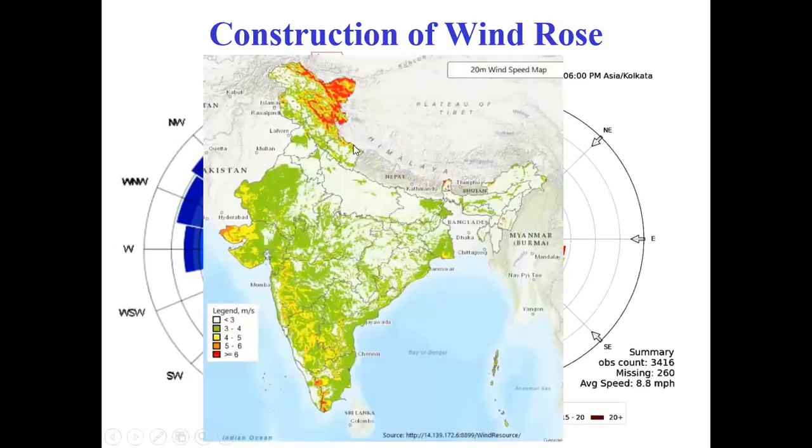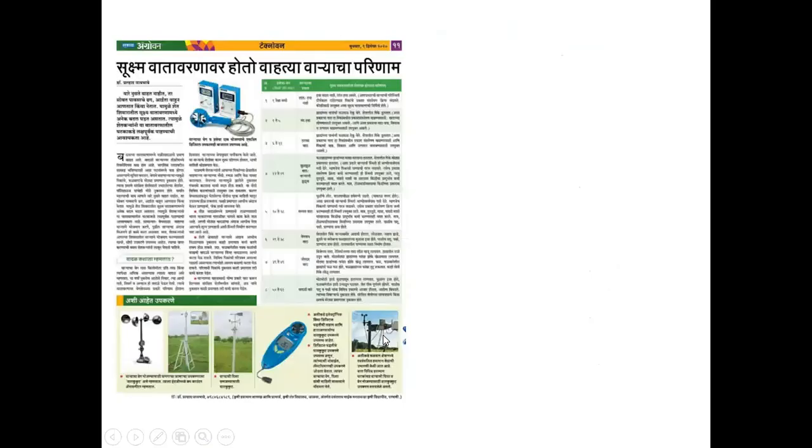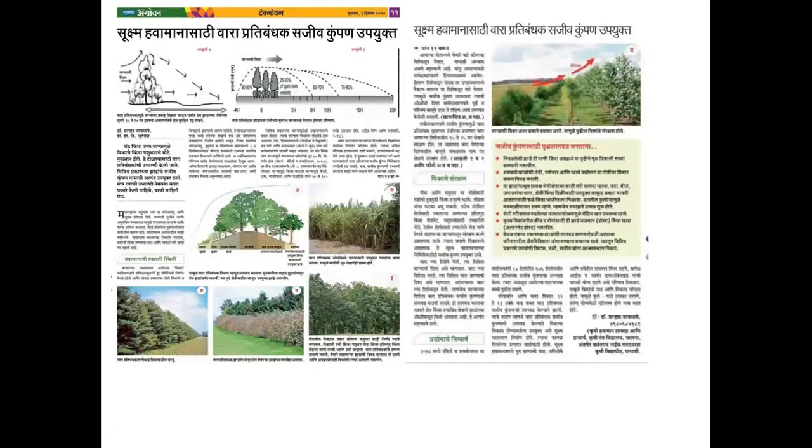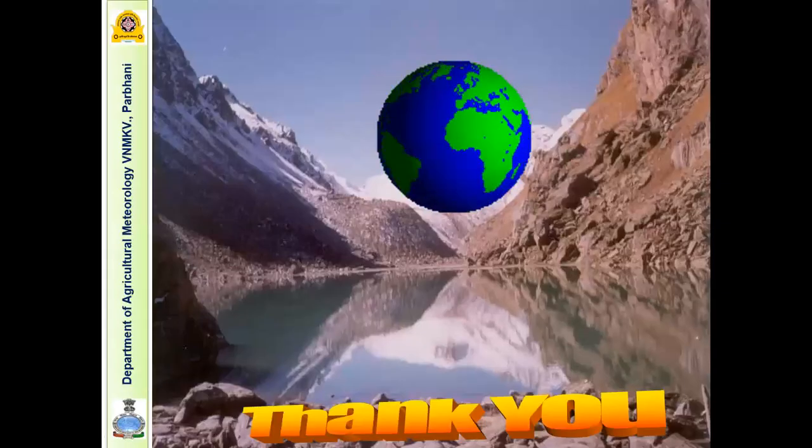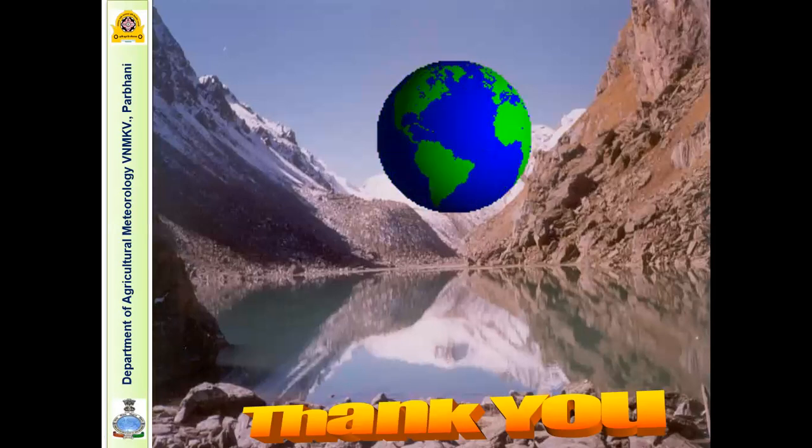This is again a graphical representation of the speed of the wind, seen in different colors across different regions of India. I have already shared some articles with you for ready reference and for understanding the concept of wind and its role in agricultural production.